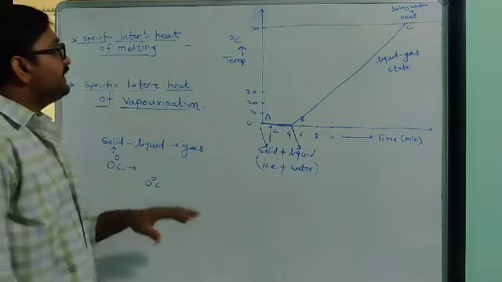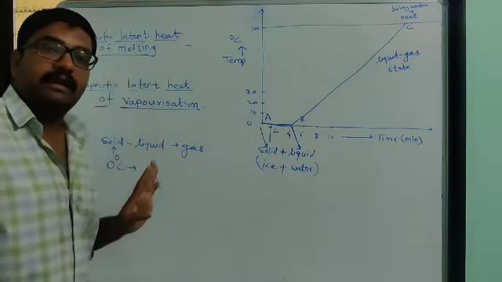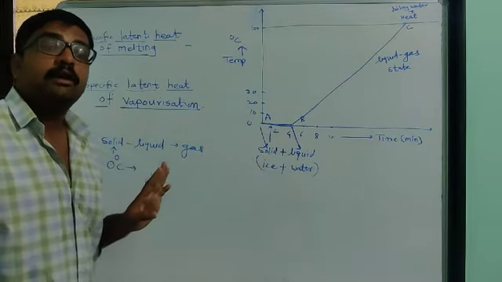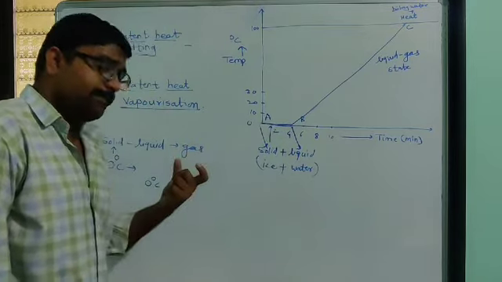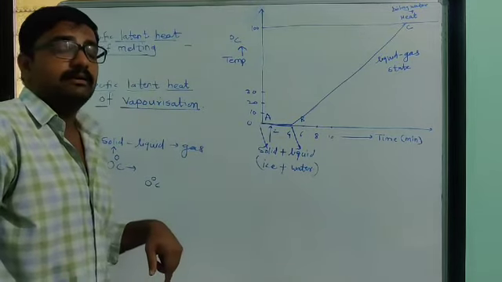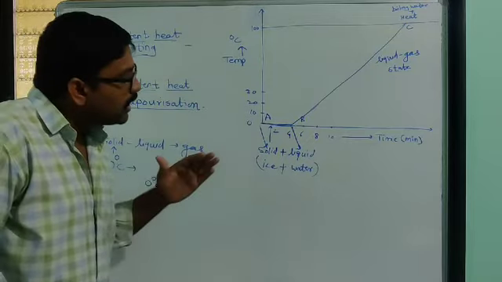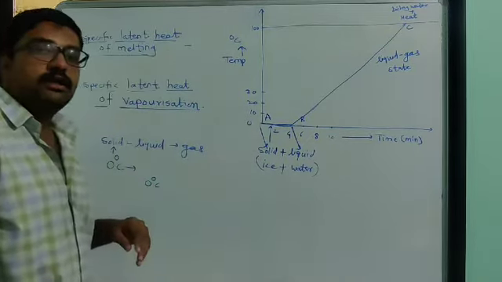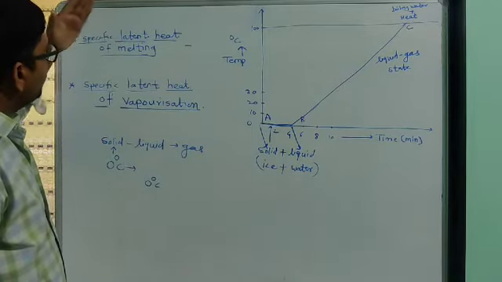Okay, so that heat is called latent heat of melting. Whatever heat we supply in this part is all absorbed and used to convert the substance into liquid. That is why it is called latent heat of melting.